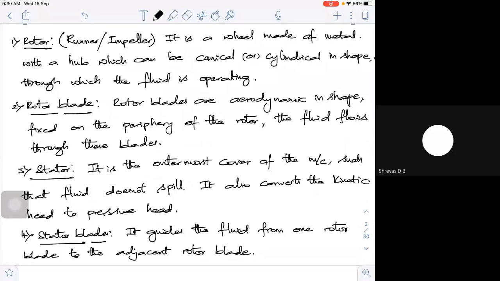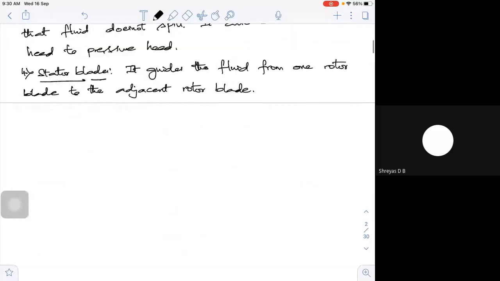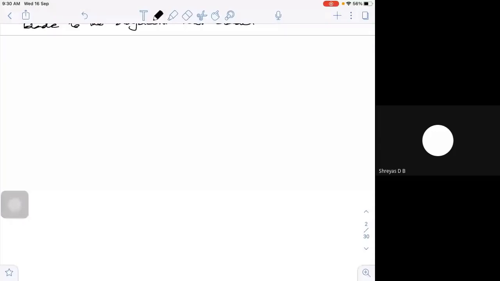So the classification of turbo machines: the first classification is based on the direction of the energy flow.